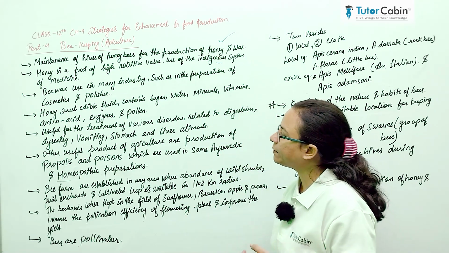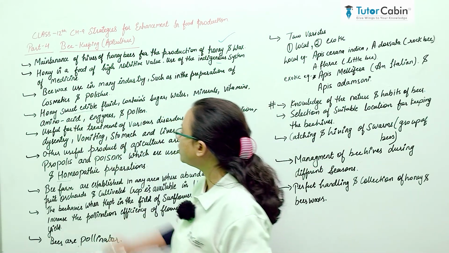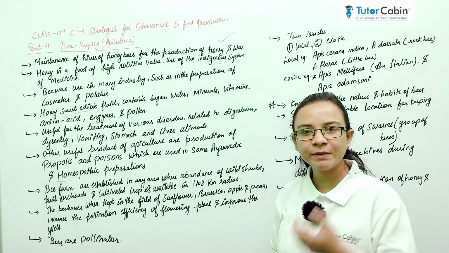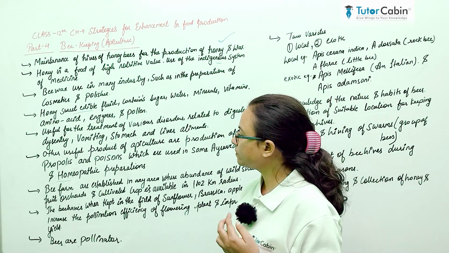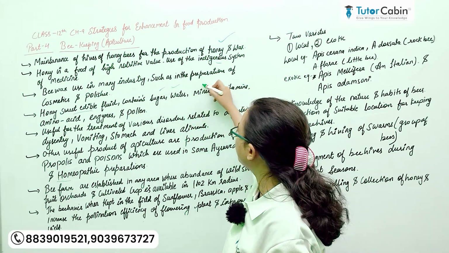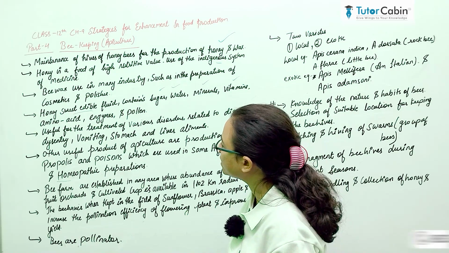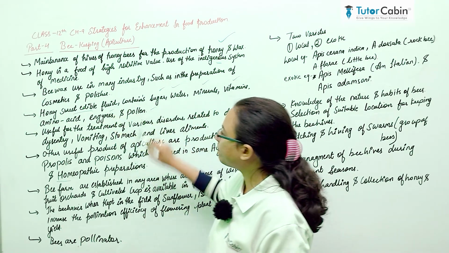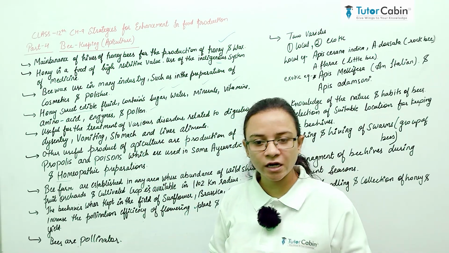Honey is a sweet edible fluid. It is light brownish in color and contains sugar, water, minerals, vitamins, amino acids, some enzymes and pollen also. They give nourishment.